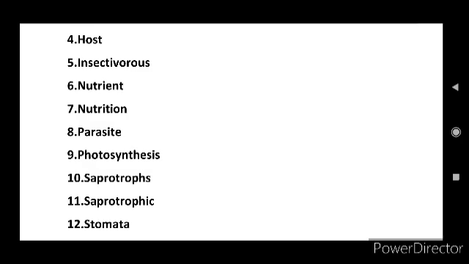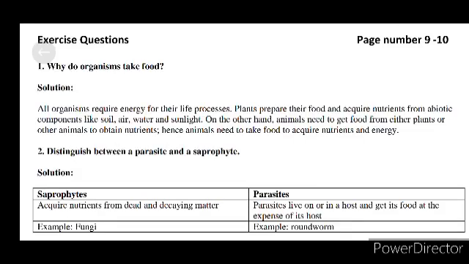Next is stomata. Stomata are the tiny holes on the surface of a leaf. So these are the keywords. Students, next are the questions and answers. In the exercise questions, the first question is: why do organisms take food?